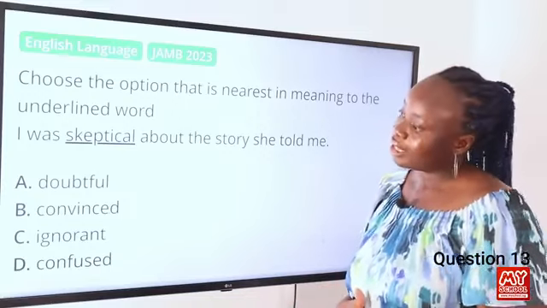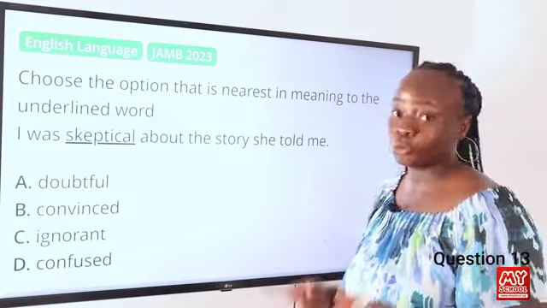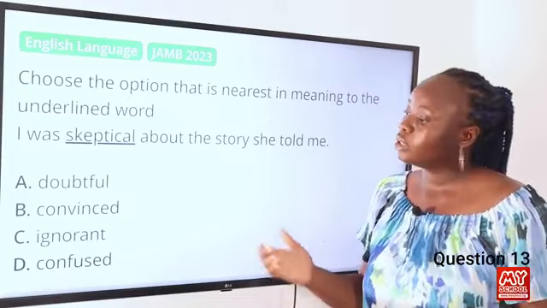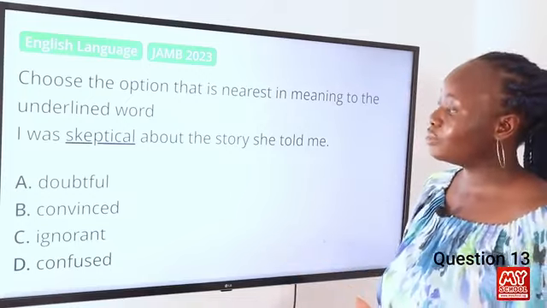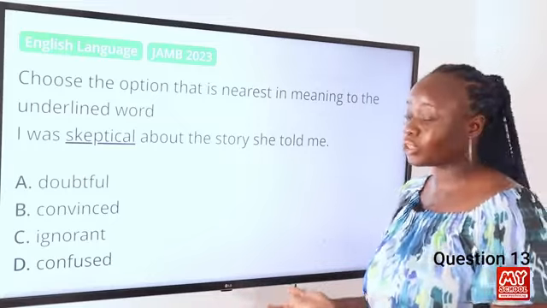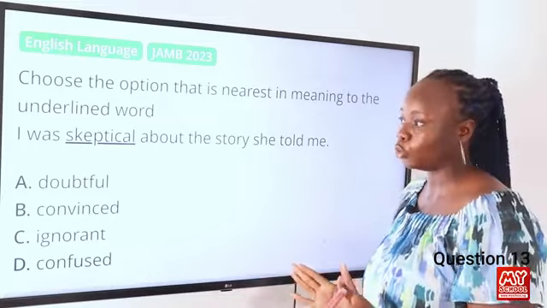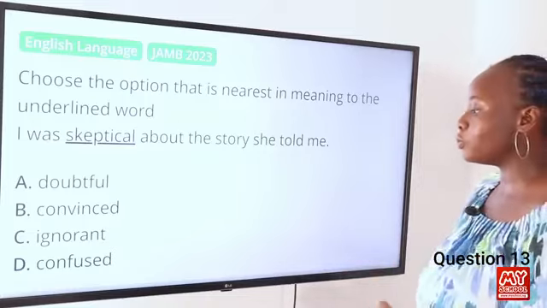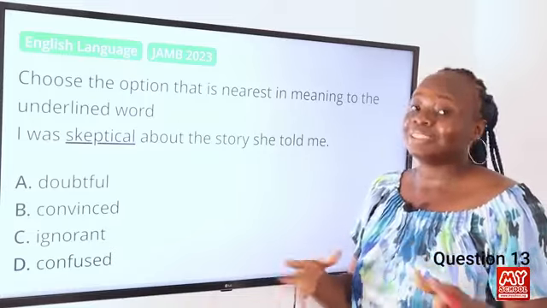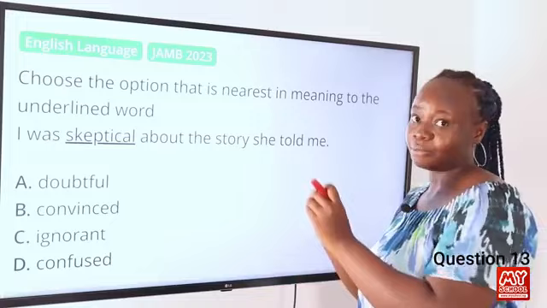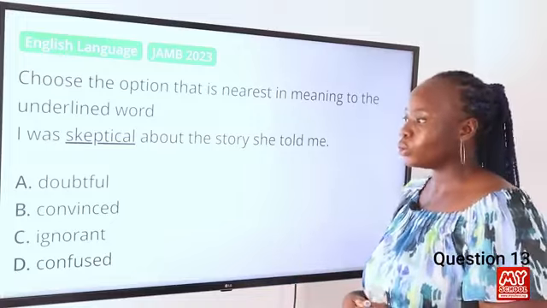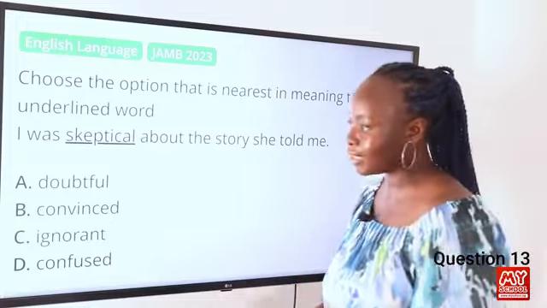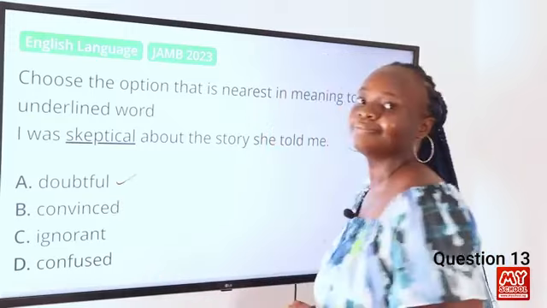Convinced, however, is the opposite of skeptical. It means to be sure, to be certain. Ignorance means to know nothing about the particular situation, so it has nothing to do with being skeptical. And confused means to be unsure about the details. It's not exactly similar to the word skeptical. So the word that is most similar to the word skeptical is A, doubtful.